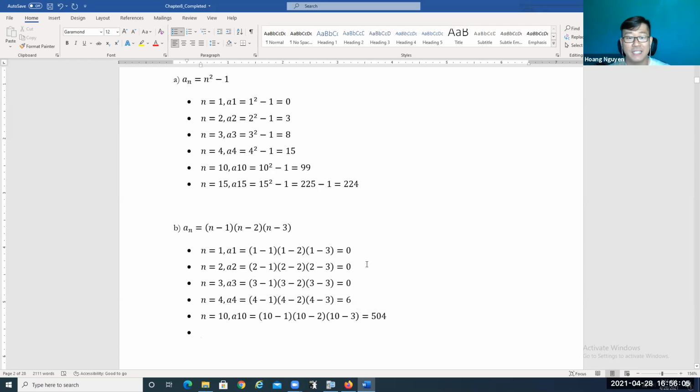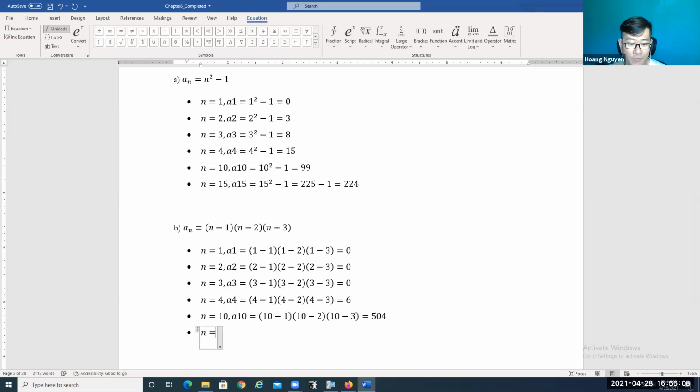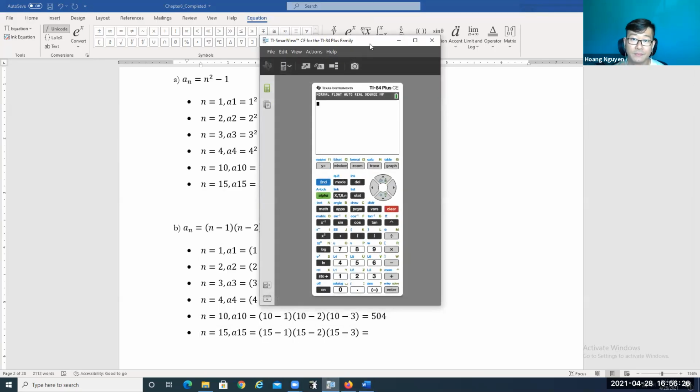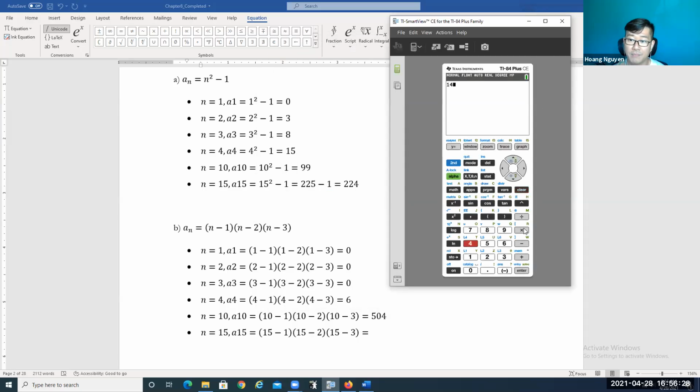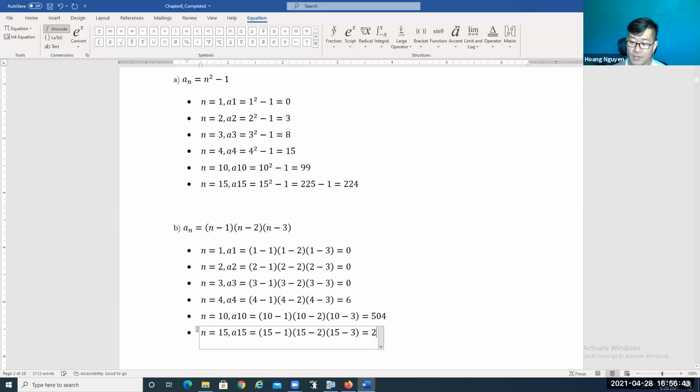Now we have the 15th term over here. So similar concept, we're going to try when n is equal to 15. We have a15. It means that we're going to substitute n by 15. So 15 take away 1, 15 take away 2, and 15 take away 3. Okay, so 15 take away 1 is going to be 14. So we have 14 times it by 15 take away 2, which is 13. And then times it by 15 take away 3, which is 12. Okay, so 14 times 13 times 12 is going to be 2184. Okay, so 2184.